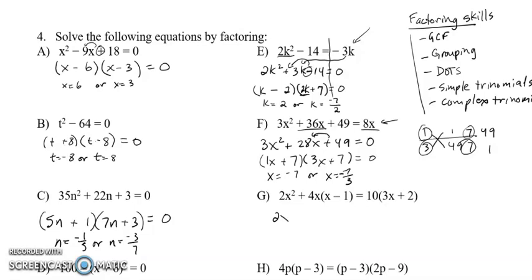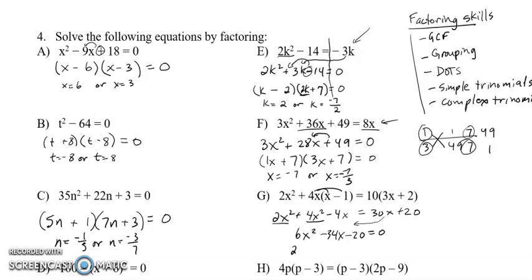Question G. Expand before you start moving things around. So this is going to be 4x squared and negative 4x. I'm going to bring everything to the side where the 2x squared term is positive. And just as before, I'm going to skip the step because I want to make sure I have enough space for this. 2x squared and 4x squared is going to give me the 6x squared. The negative 4x is going to combine with the negative 30x. And the 20 is going to come over.